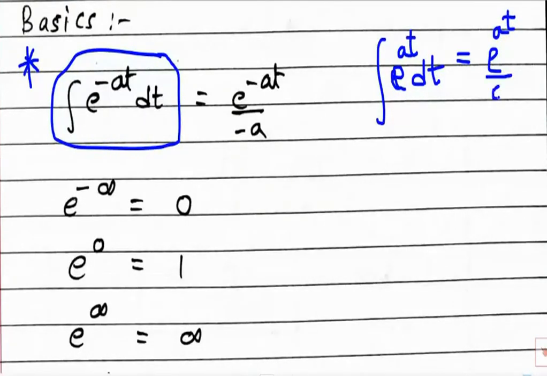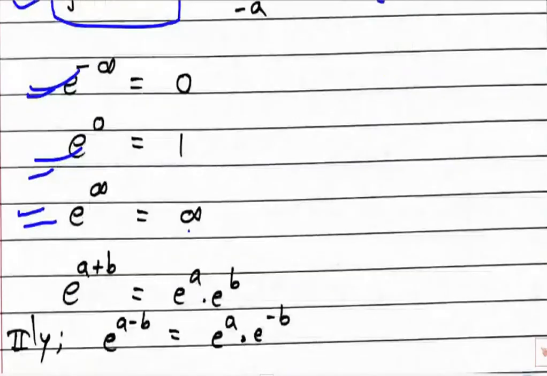So these are some basic integrations. Those who don't remember, those who don't know, please mug them up, because at least 100 times we are going to need these integrations and values. So mug these values. Then e raised to power a plus b: by the law of indices, we can split it as e raised to a dot e raised to b.